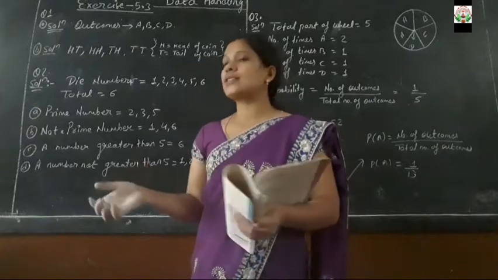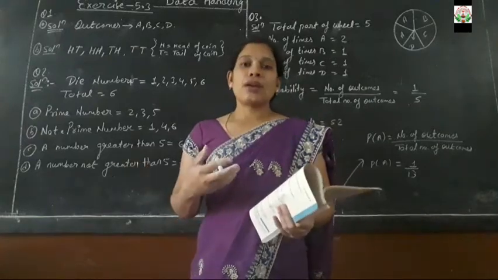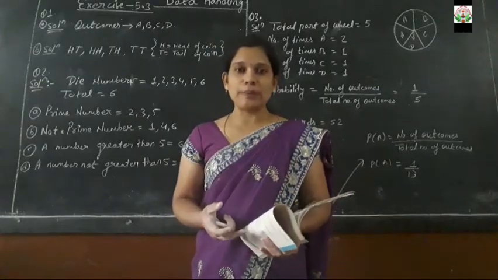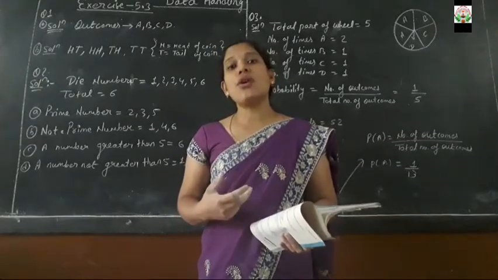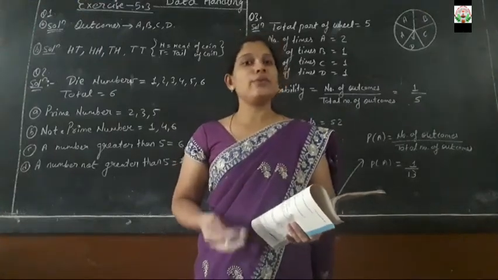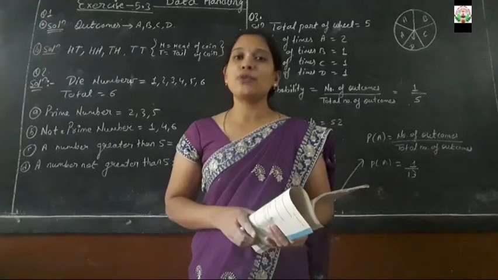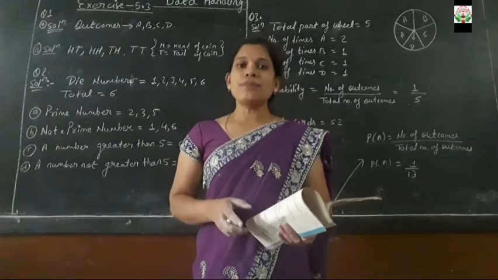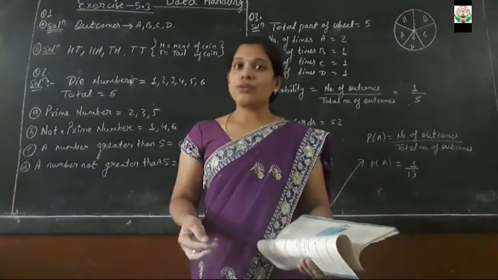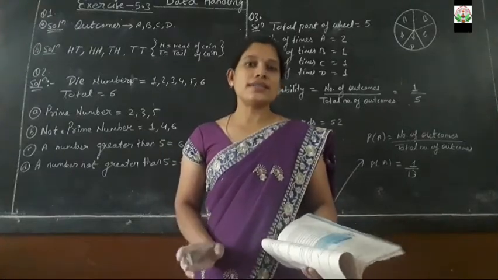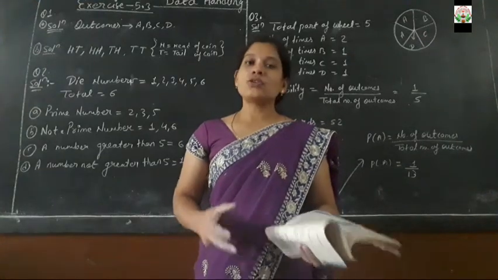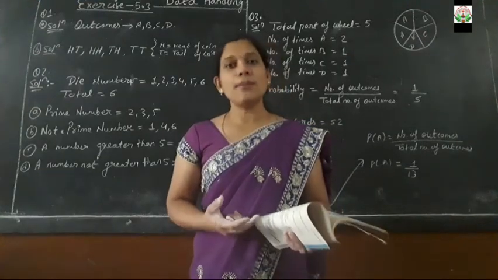And before dealing with the exercise, what is the definition of probability? Dear student, probability means chance of happening or may not be happening. Things may or may not happen; such conditions we call probability. If suppose after 2 hours we are having rain, is it possible? I am not confirmed, but I can say that either rain can happen or it cannot happen. Such a condition is said to be a probability.